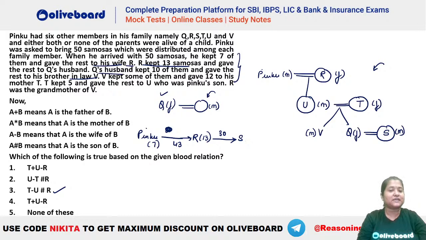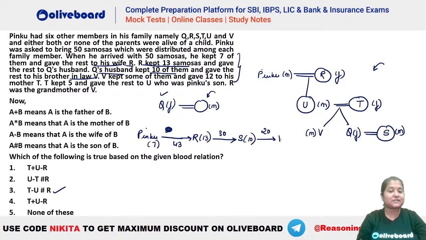Now Q's husband kept 10 of them. So how many did S keep? 10 samosas kept. And that means he is passing how many samosas? He is passing 20 samosas here. So he passes 20 samosas and gave the rest to brother-in-law V. Okay. So he gave them to V.